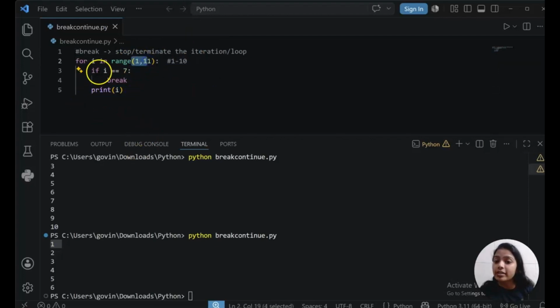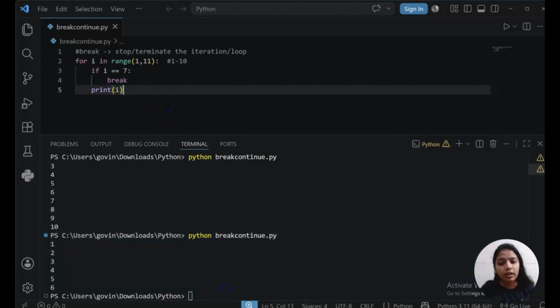i is 7. 7 is equal to 7, yes. When 7 is equal to 7, it will break your loop instantly and come out of the loop. Whatever is there after this break statement doesn't matter at all. When we got this break, immediately it comes out of the loop and it will never go to 8, 9, 10, nothing will run now. That's why it stopped the program here.